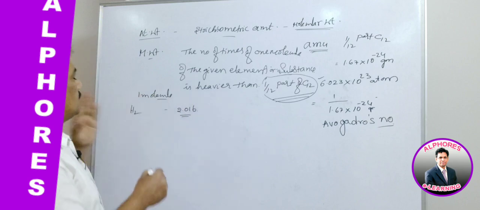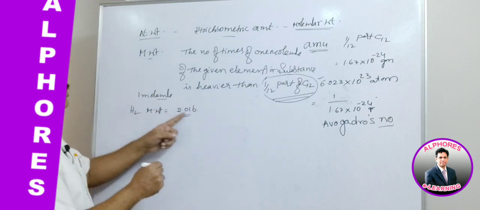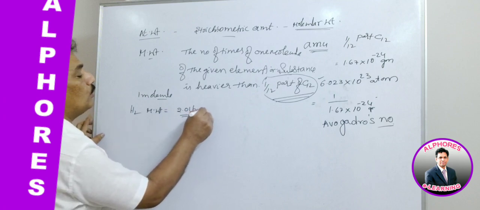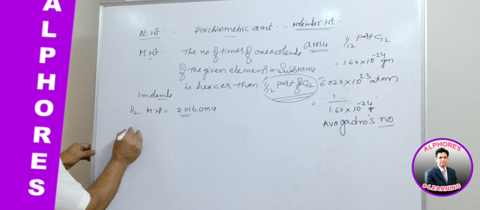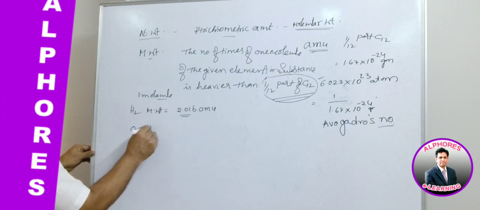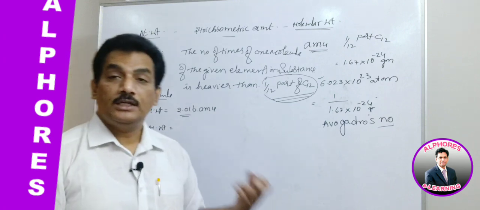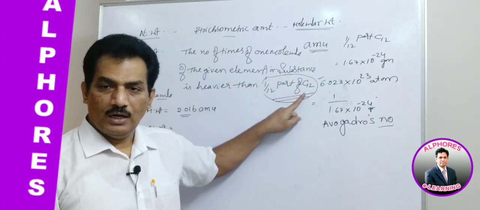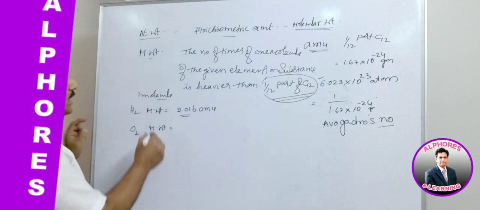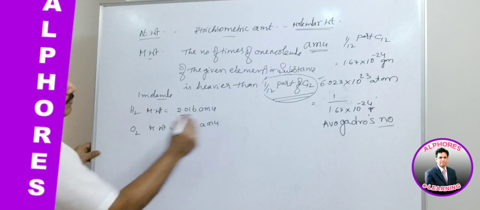That's why hydrogen molecular weight is 2.016 AMU. Similarly, in case of oxygen, its molecule is 32 times heavier than this 1/12 part of carbon 12 isotope, and hence oxygen molecular weight is 32 AMU.